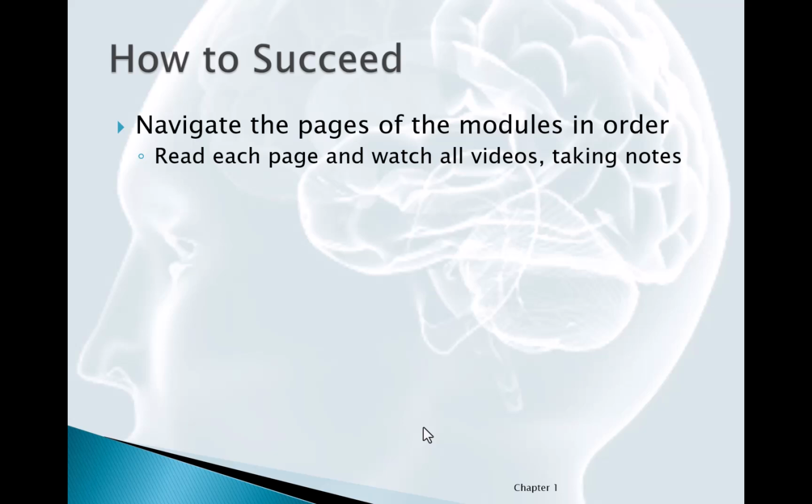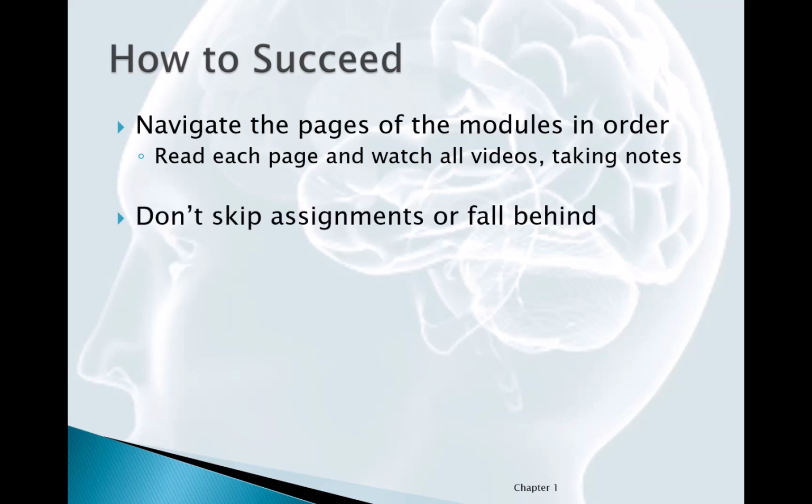So read each page, watch the videos, take notes while you're doing it, just like you would if you were in a face-to-face class. Again, this is a very quick, fast-paced course. It's 6 weeks. We're taking a 16 weeks course, and we're compacting it into 6 weeks. So that's almost twice as fast, more than twice as fast, I should say, as you would have it in a regular semester. So don't skip assignments, don't fall behind. You can't take a week off in a summer session class. You have to keep up on everything.